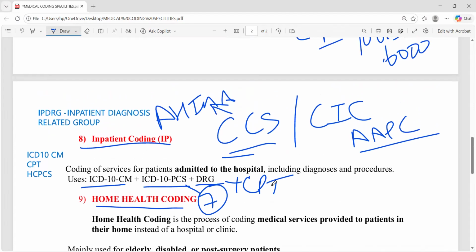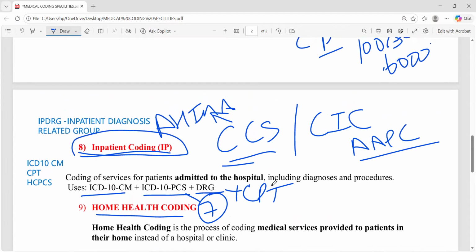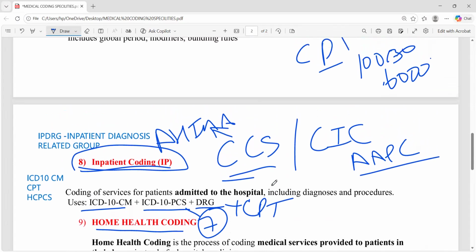Remember this: the most demanding is inpatient coding. If you are an IPDRG coder, the coding is difficult, but you will also get paid more. With 1 year, 2 years, or 5 years of experience, you will get 12 LPA, 13 LPA, 15 LPA, likewise in inpatient coding.